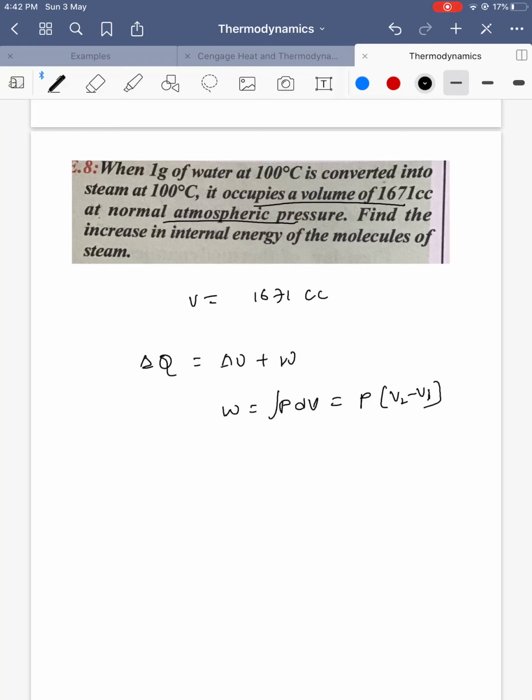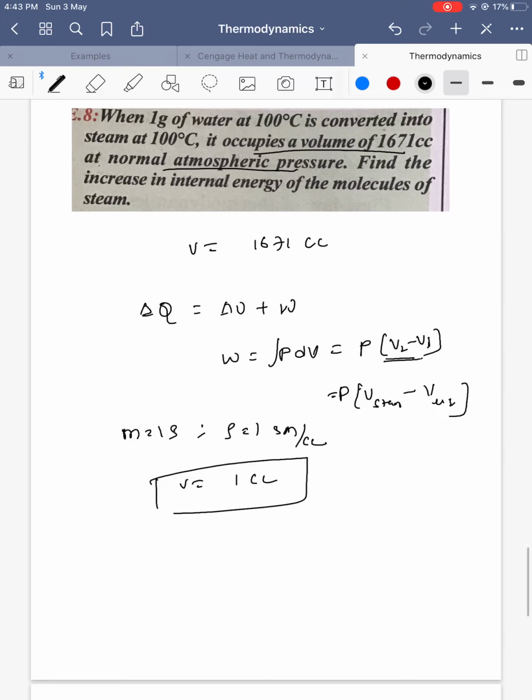So what is the change in volume? It's volume, not velocity. So it is the volume of steam minus the volume of liquid. How to get the volume of liquid? 1 gram is given, m is equal to 1 gram, density is equal to 1 gram per cc, so volume is equal to 1 centimeter cube.